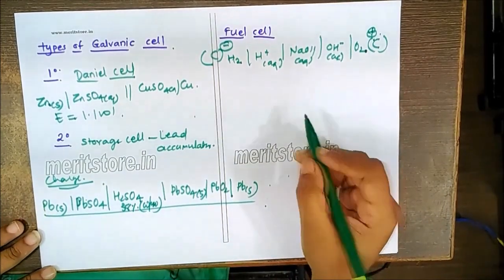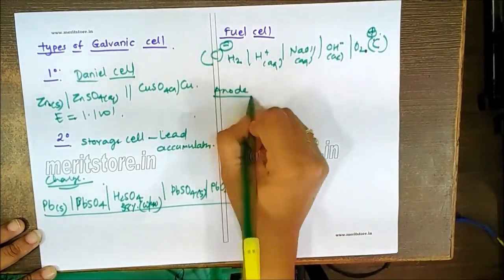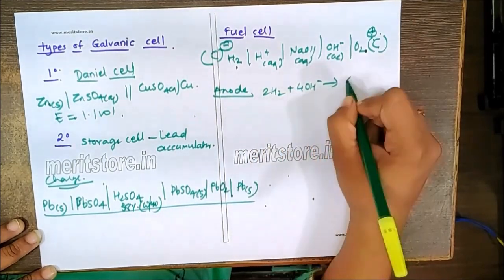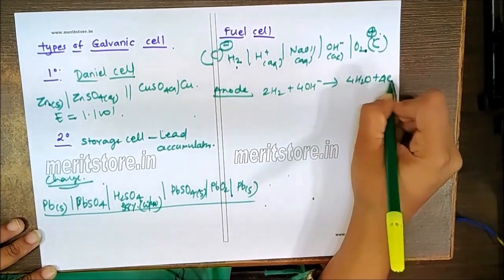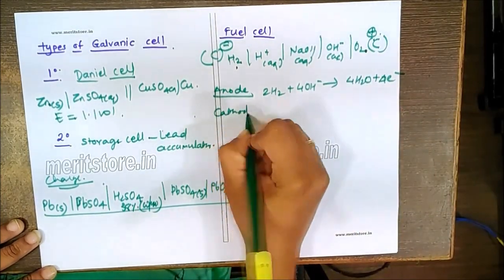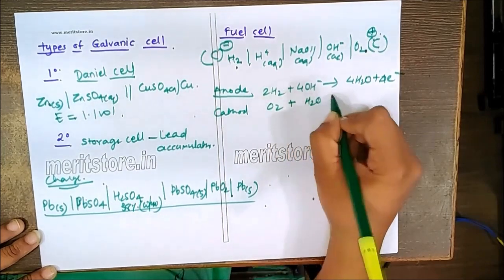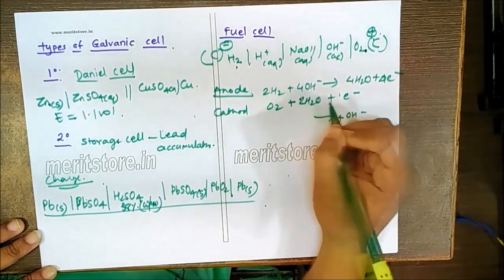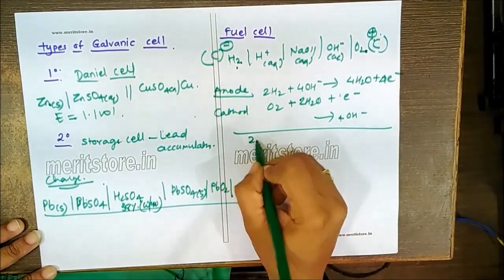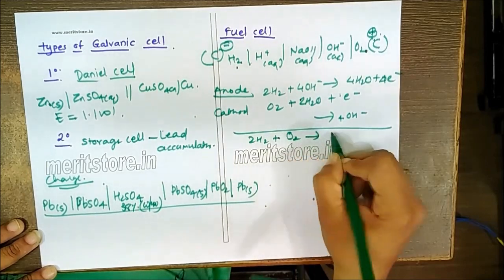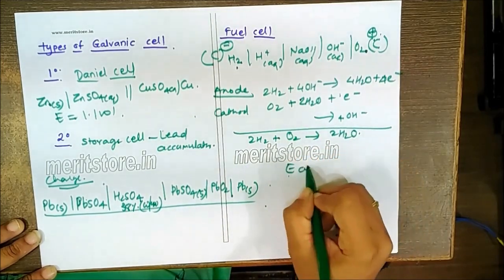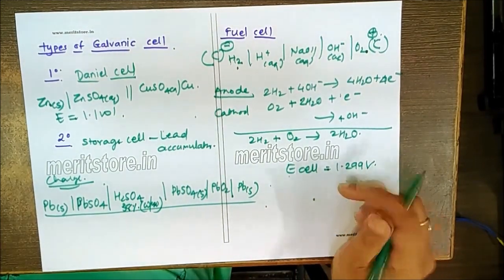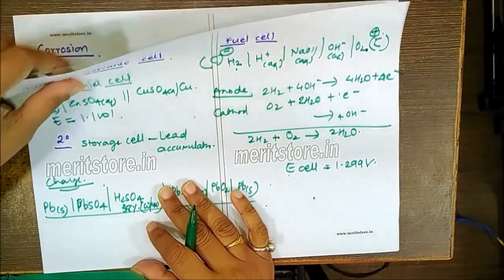At the anode, where hydrogen is bubbled, the hydrogen in this aqueous medium is converted into water by loss of electrons, while at the cathode, oxygen in the water gains electrons to give OH minus ion. The overall process is twice H2 plus O2 generating water, with an EMF of 1.299 volt. So this much current is produced during this reaction.